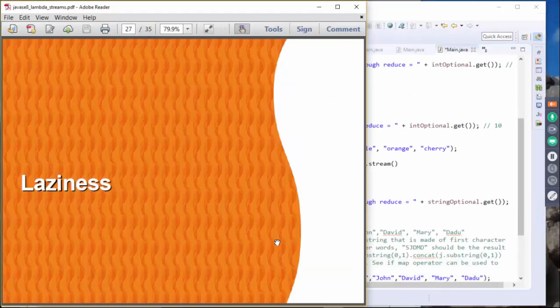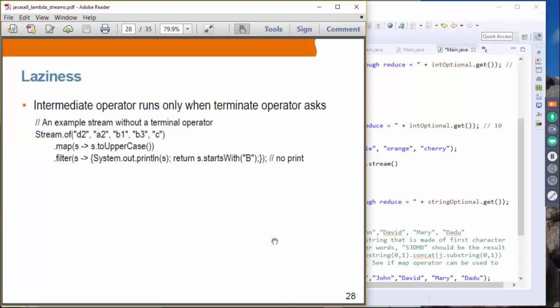Let me just pause. Next topic is laziness. We talked a little bit on laziness, right? As we talked about, an intermediate operator runs only when a terminal operator asks. In this example, we have a stream object, and we only have intermediary operations. We perform map and we perform filter. Inside the filter, we have a System println statement.